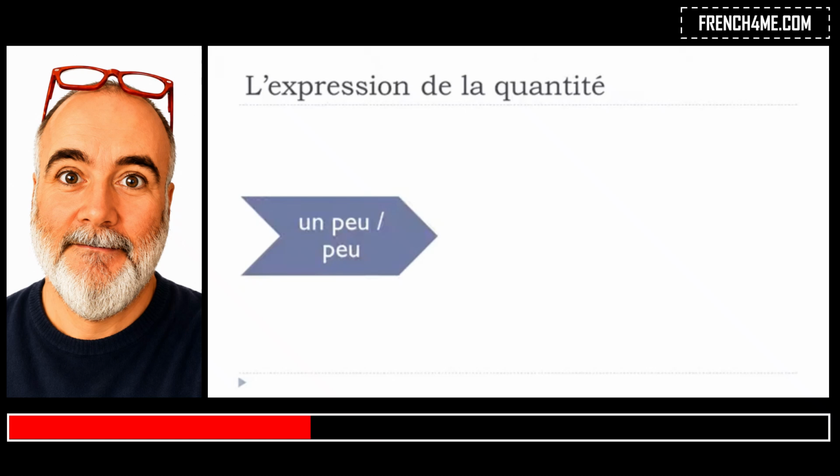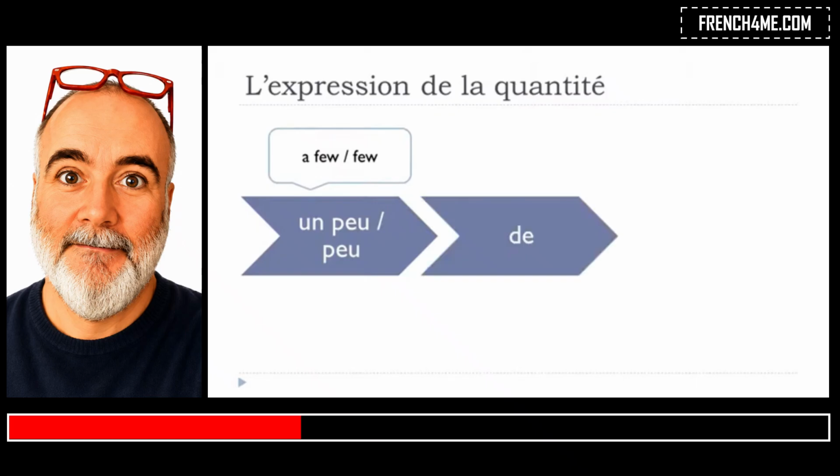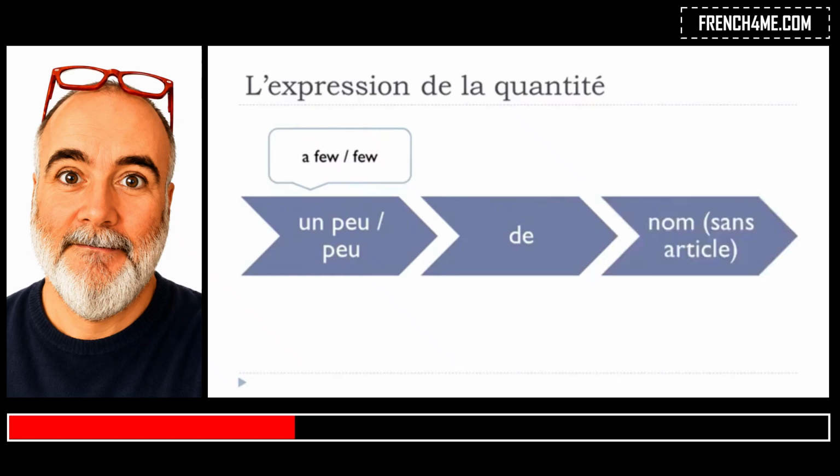Un peu or peu, and it means a few or few. Okay. So it will be constructed with la préposition de, so you will have to put this de after, and then you will have to put the noun without the article. Okay, so if you want to construct a sentence with a few or few, so remember, un peu or then peu, then don't forget to put this de and the noun without the article. Okay?